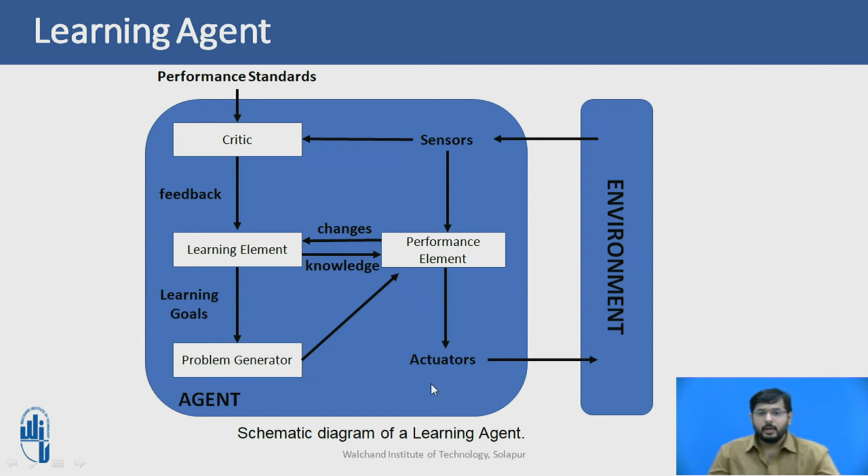The learning element uses feedback from the critic on how the agent is doing and determines how the performance element should be modified to do better in the future. We'll see each component one by one. The design of the learning element depends very much on the design of the performance element.